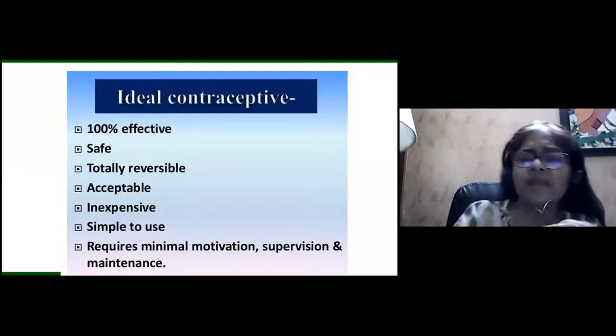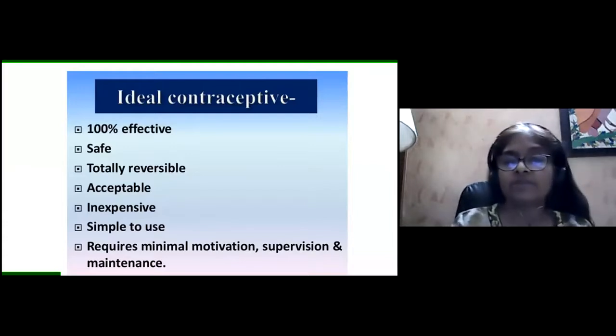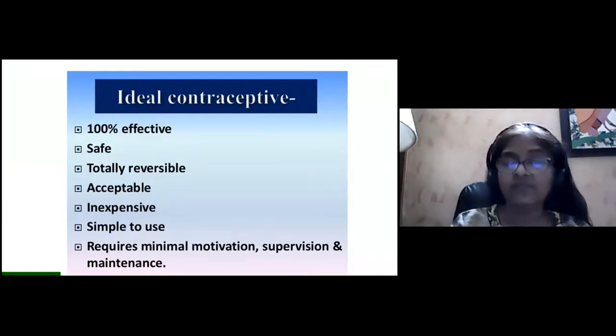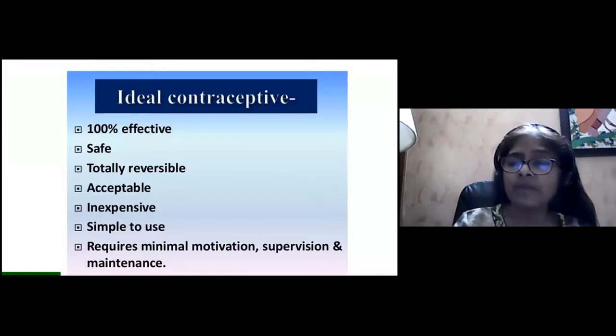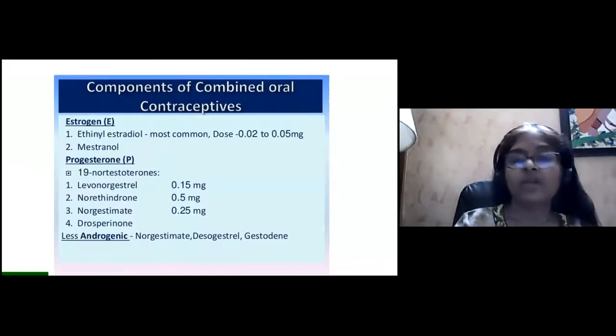So what is an ideal contraceptive? An ideal contraceptive has to be 100% effective. It has to be very safe, totally reversible. When the patient wants contraception, it has to act like a contraception. And if she wants to conceive, it should be 100% reversible, acceptable, not very expensive, simple to use, and require minimum motivation, supervision, and maintenance. Do we have something like an ideal contraceptive? No. As of today, we don't have.